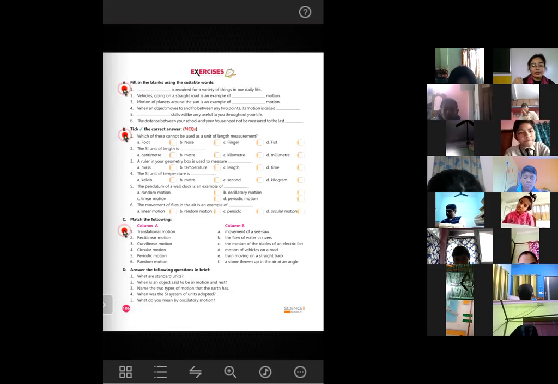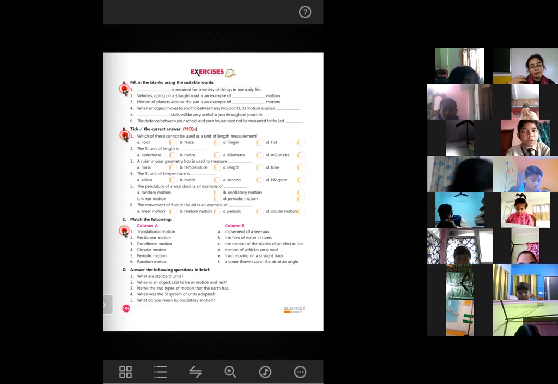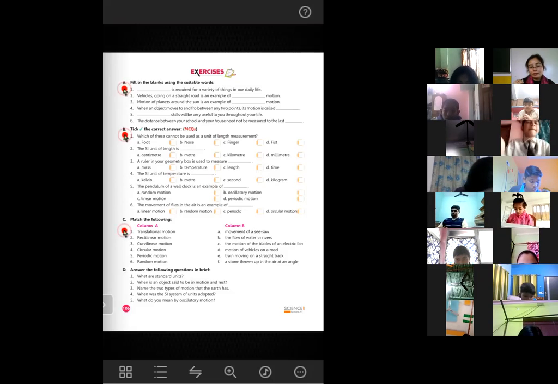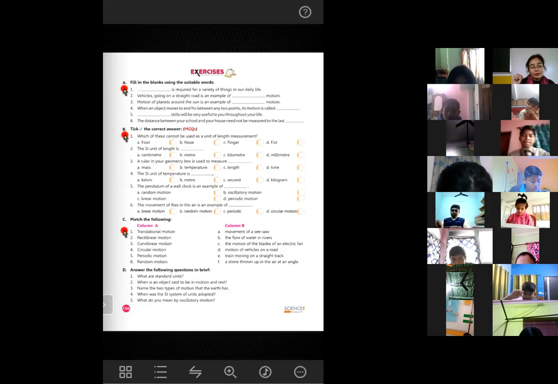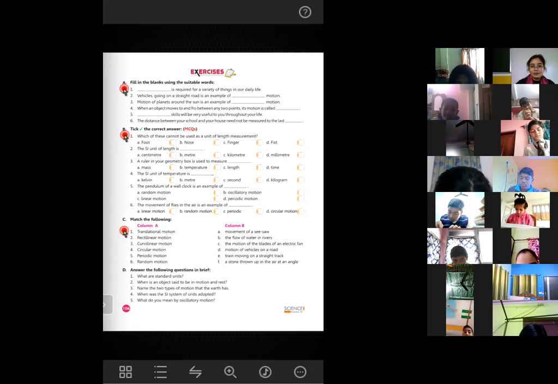Now, when the earth is moving around the sun, at the same time all of us are also moving. We are living on the earth, so we are also moving with the earth, right? Every single particle of the earth is moving at the same speed, but we cannot feel the speed.